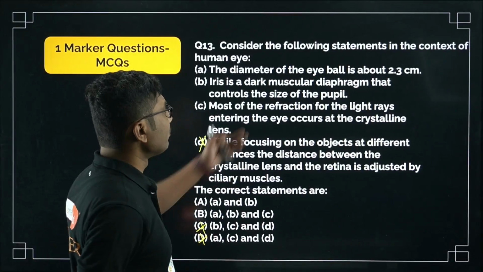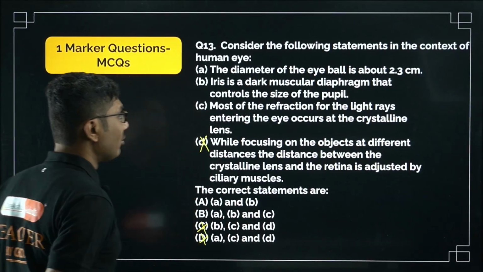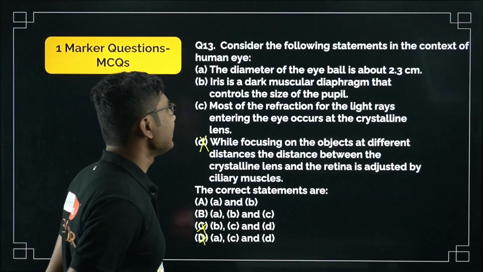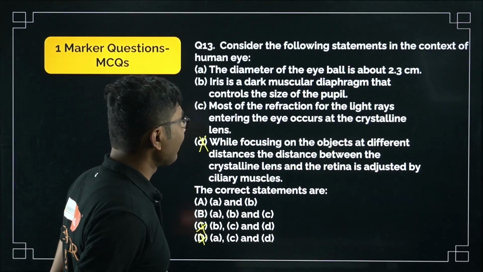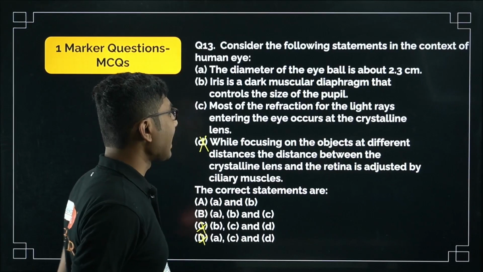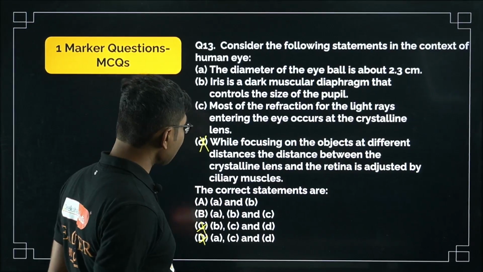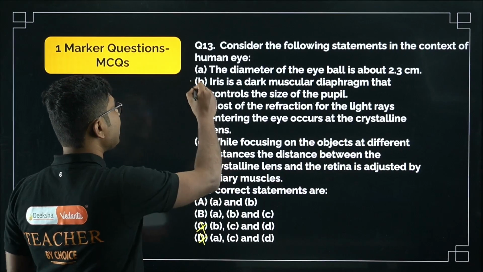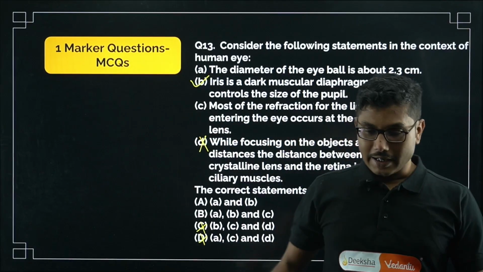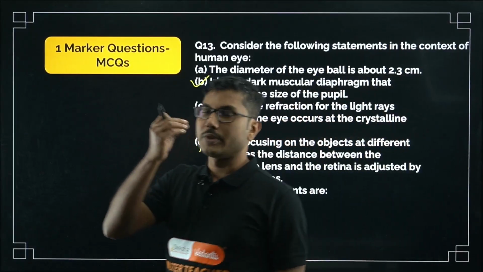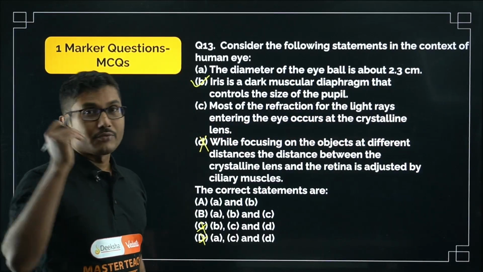Suppose we do not know the diameter of the eyeball, right? So how can we answer such questions? Iris is a dark muscular diaphragm that controls the size of the pupil. So this is a correct statement. So option B is a correct statement: the iris is a dark diaphragm that controls how much light we receive from the atmosphere.